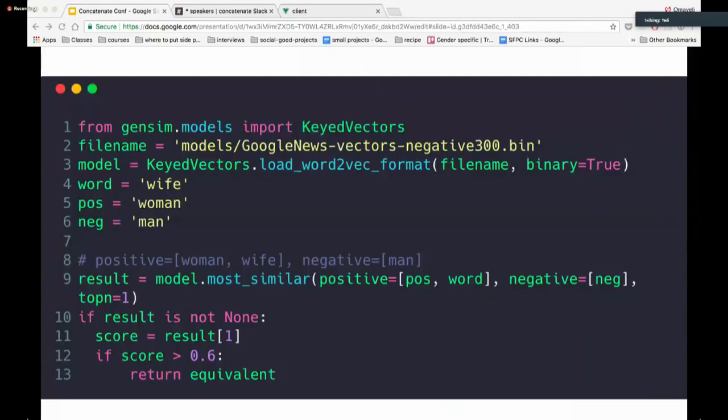And then we say, okay, the example we're going to use is woman is to wife, as man is to what. That's what we're doing in line 9. And then the result, if we get it back, we store the result and the score of the result. So the score would be the distance in space from one word to another. And then if the score is above a certain number, then we can return and say, okay, yeah, this is the equivalent.